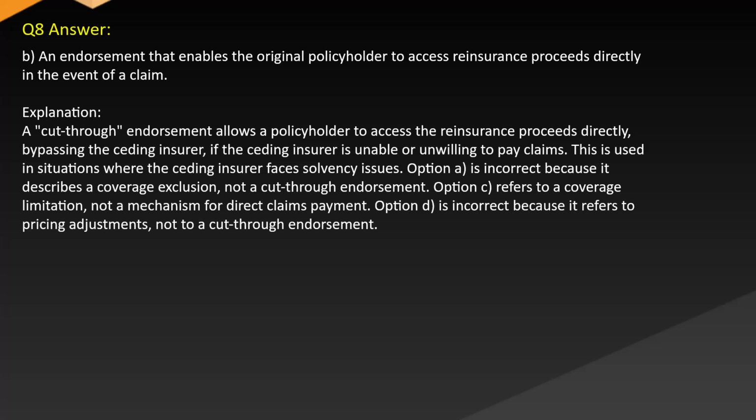Option A is incorrect because it describes a coverage exclusion, not a cut-through endorsement. Option C refers to a coverage limitation, not a mechanism for direct claims payment. Option D is incorrect because it refers to pricing adjustments, not to a cut-through endorsement.